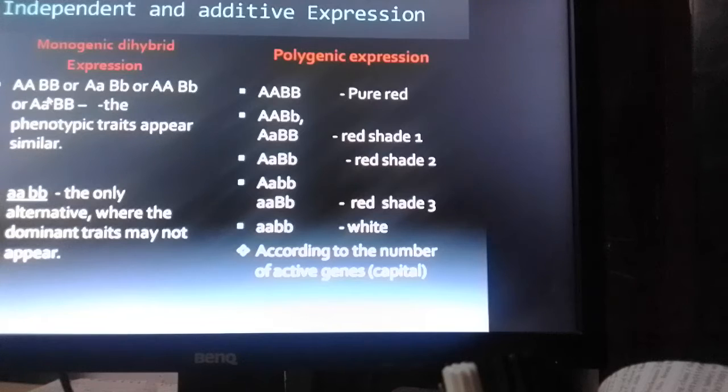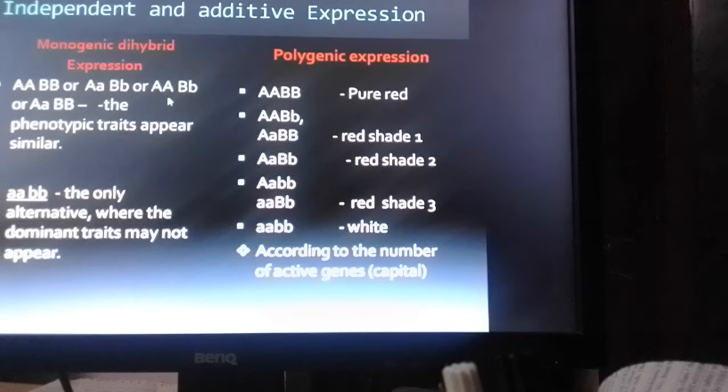Now here you see two characters determined by a pair of genes separately, A for one character and B for the other character, and the alleles may exist in these forms: capital A, capital B, homozygous dominant for both the characters. Or this type of genotype also may be possible: capital A, capital B, small b, heterozygous for both the characters.